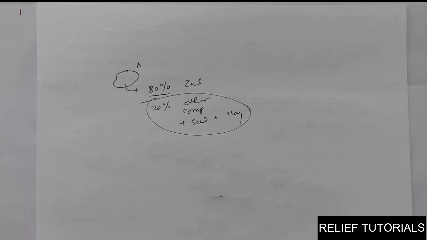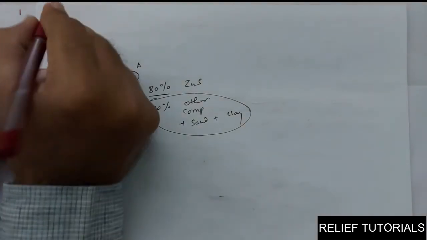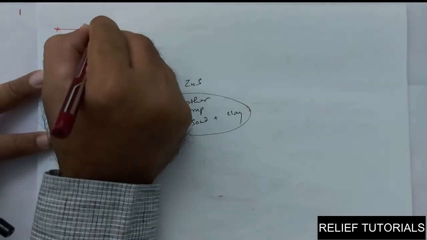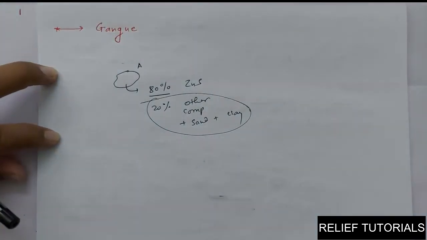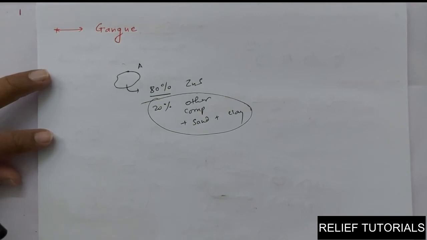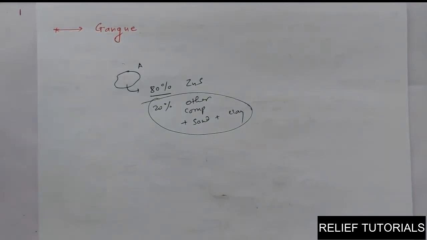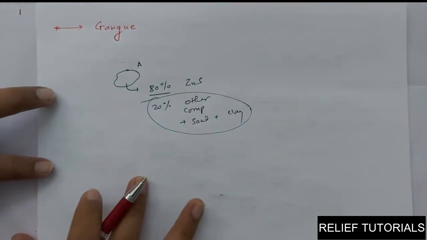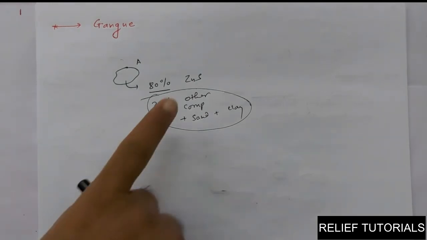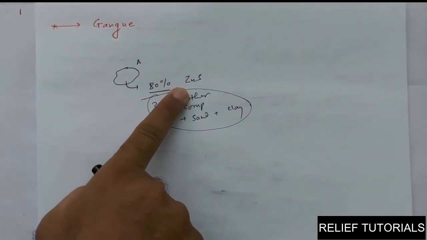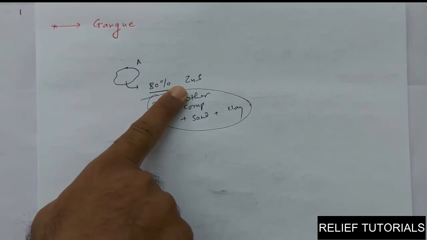So these things are called gangue. Gangue. Gang war, but here there is no war. Here it is gangue, and gangue means the compounds which are present along with the major compound. The main compound is zinc sulfide here.